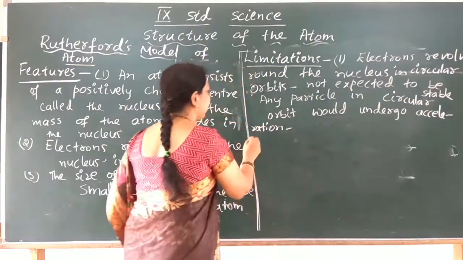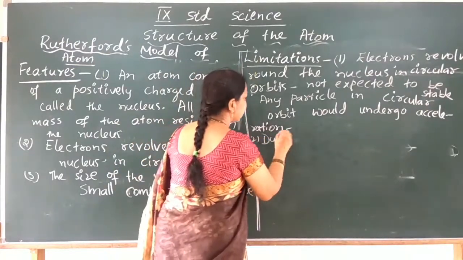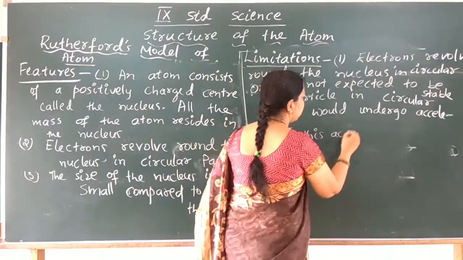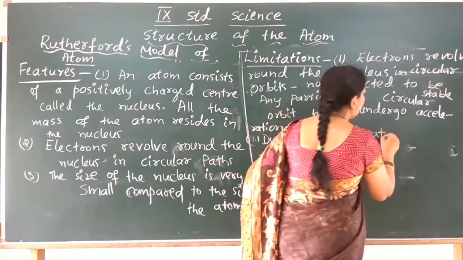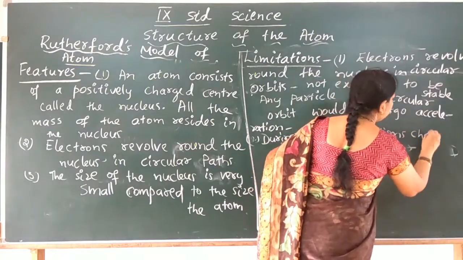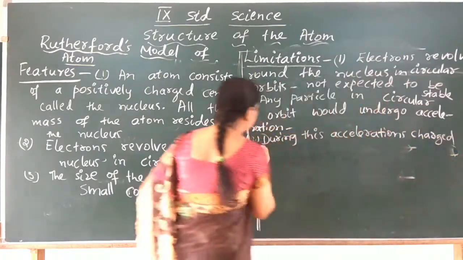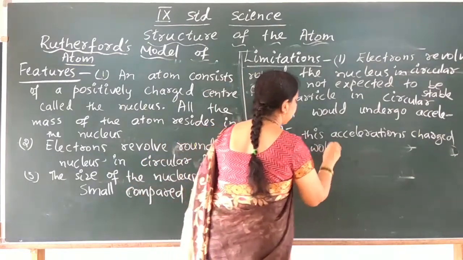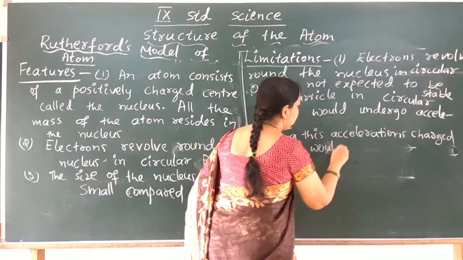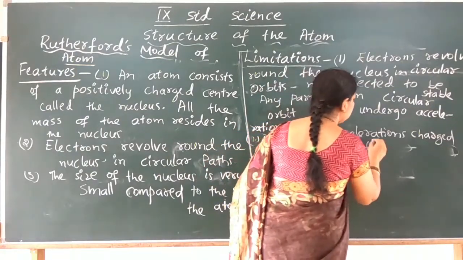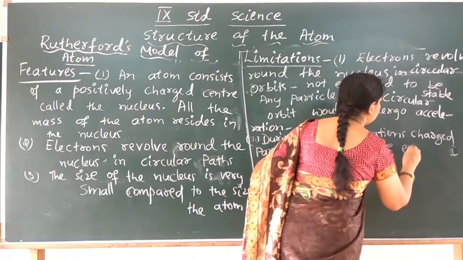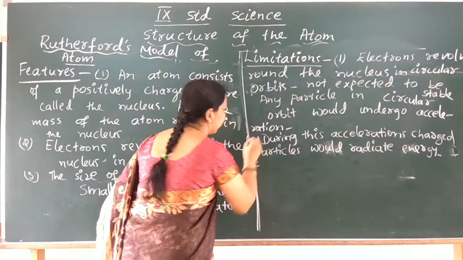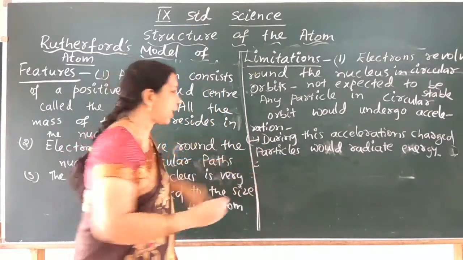So during this acceleration, what happens? During this acceleration, charged particles would radiate energy. So when electrons revolve round the nucleus in circular orbits, what happens?